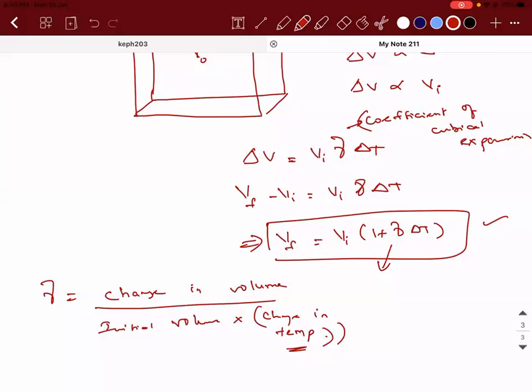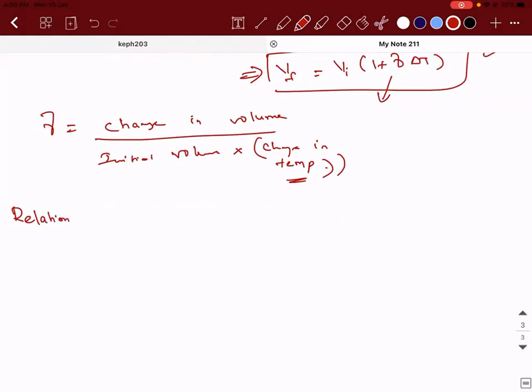And another important point that you need to notice: the SI unit and CGS unit of alpha, beta, and gamma are the same. Okay.